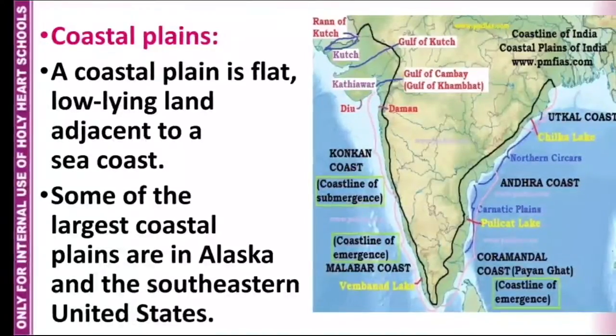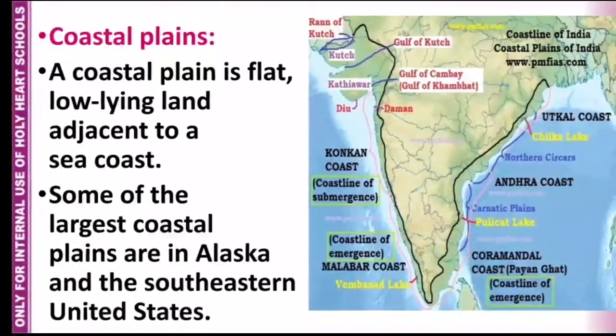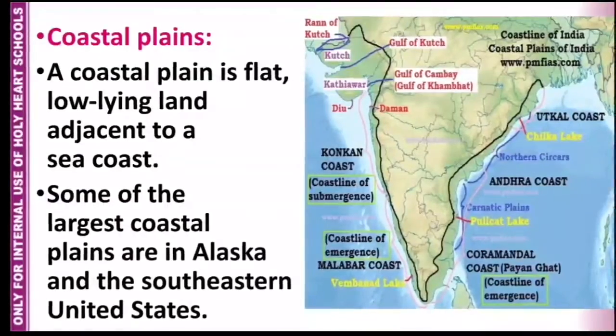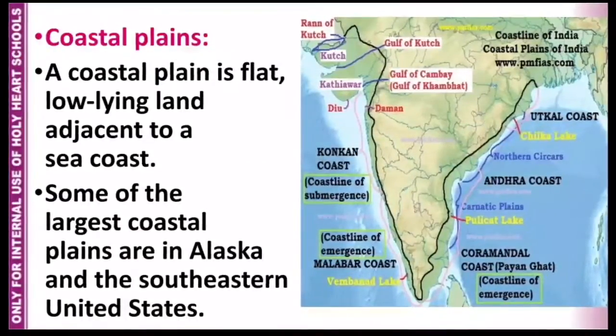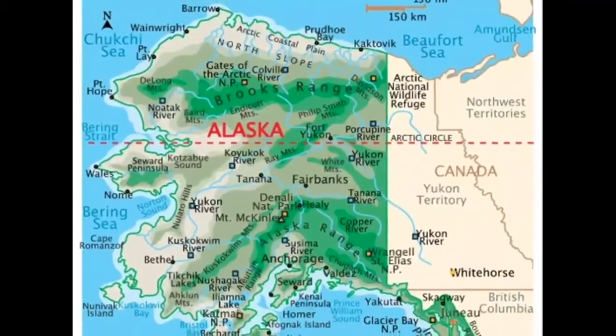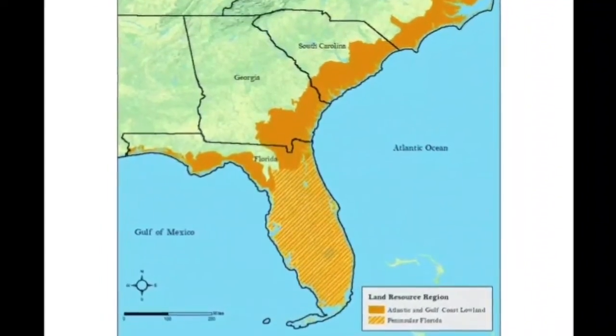Coastal plains. A coastal plain is a flat, low-lying land adjacent to the sea coast. Some of the largest coastal plains are in Alaska and the southeastern United States.